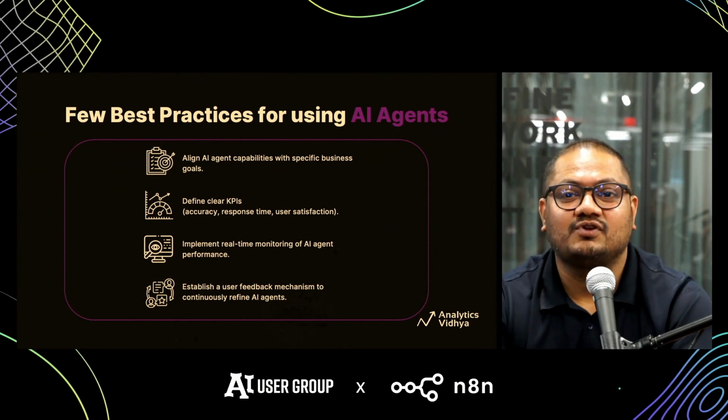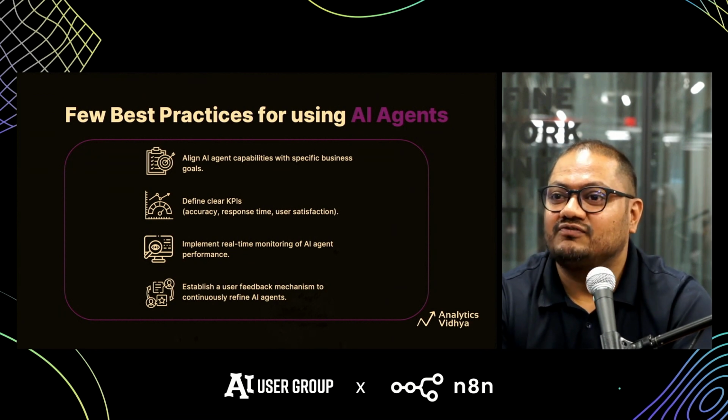Even when you make it live, you have to have a feedback mechanism for users to tell you whether it's working fine or not. There are a lot of tools being developed for monitoring the performance of LLMs, and this is a field which is going to grow in terms of complexity and ease as well. So that's all I had in terms of AI agents.